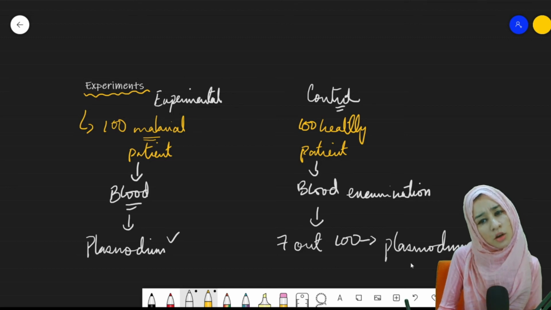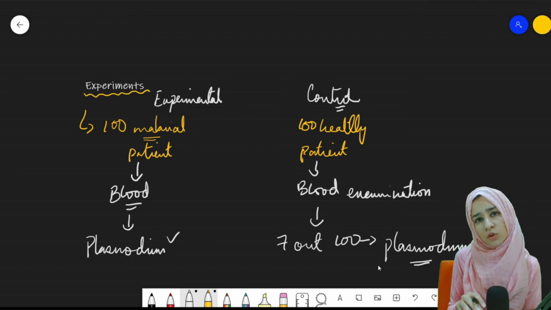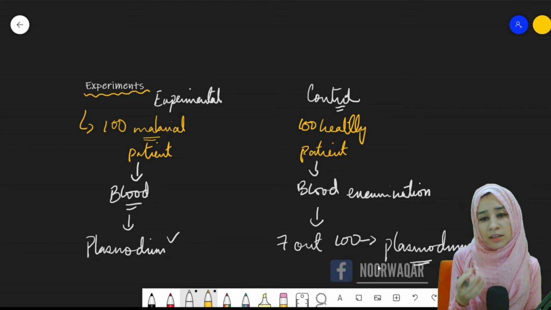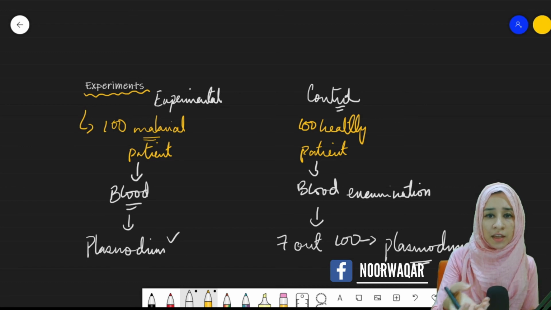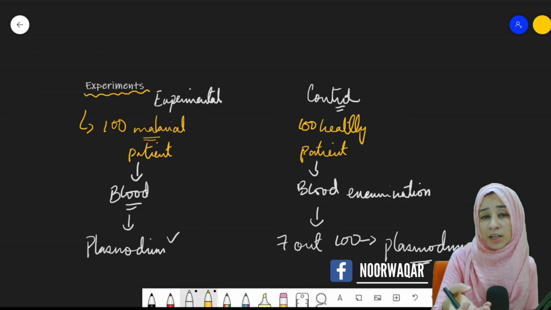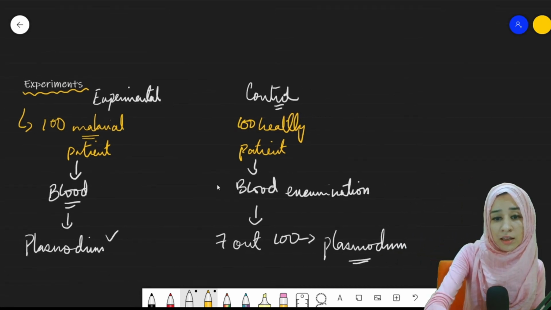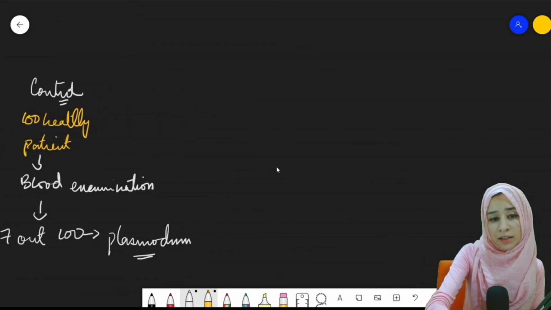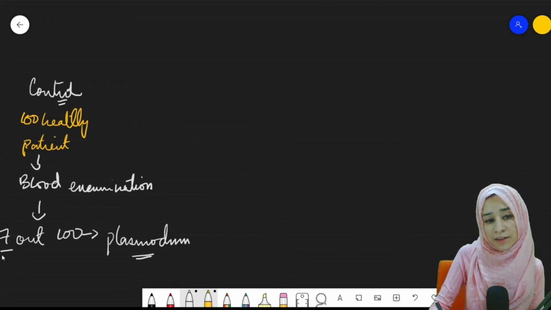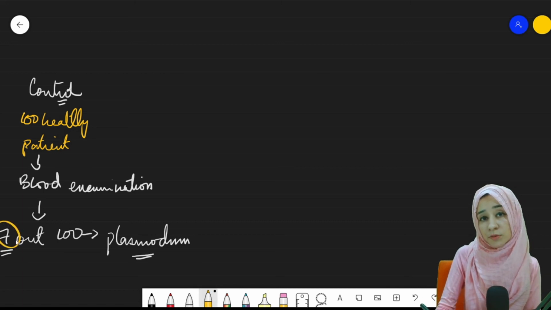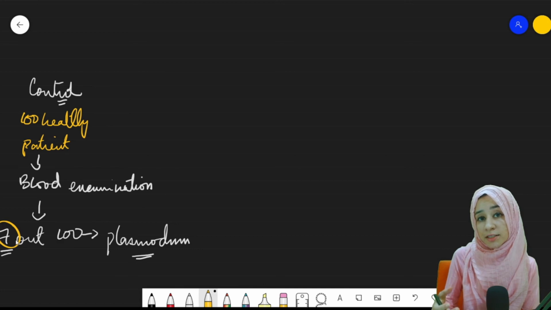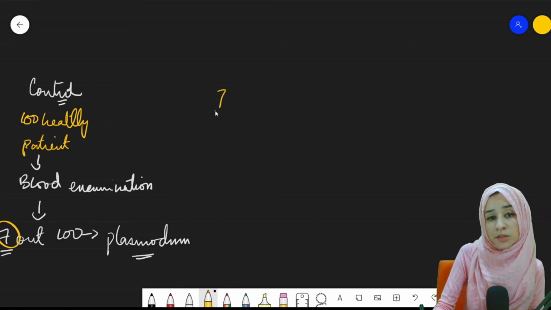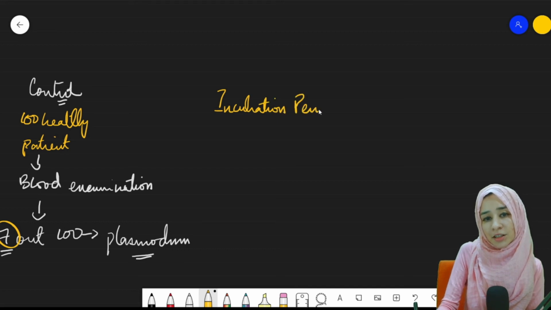Now, what was the cause of the presence of this plasmodium in the healthy patient? That was the question. Why is the plasmodium present in the healthy patient? These healthy patients should be suffering from malaria if this is the cause. Then they concluded that these seven patients, who had plasmodium in their blood but were not showing any symptom, had the plasmodium present in their blood in the incubation period.